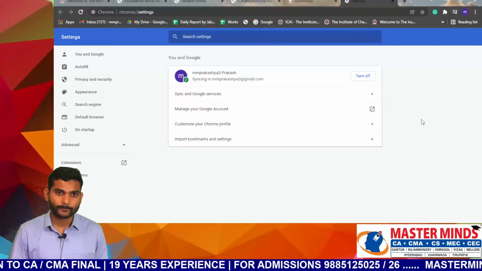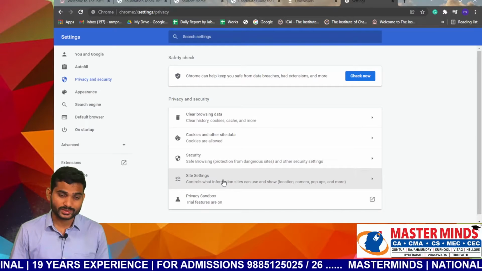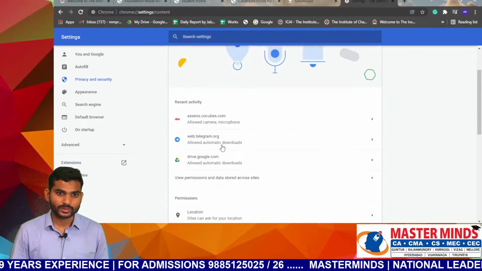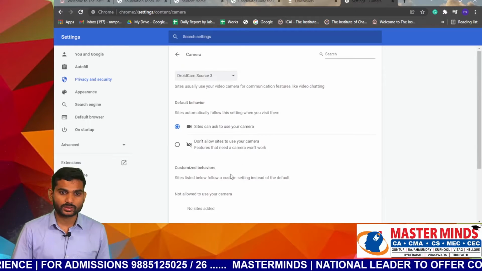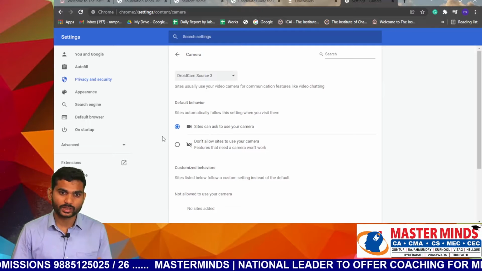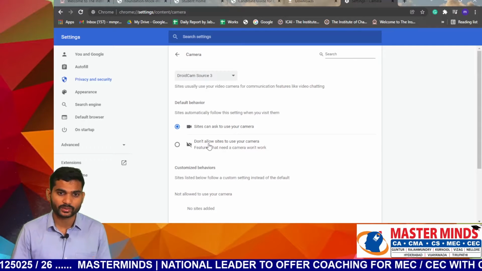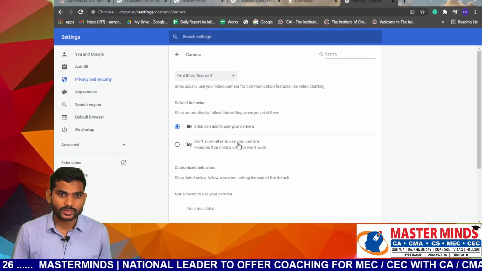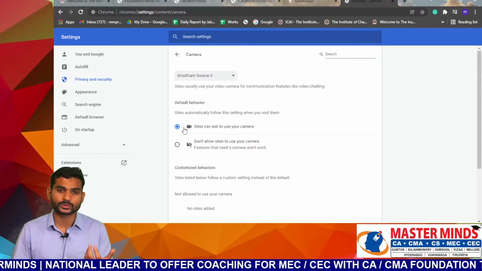You can click here, see your settings, and go to the settings. In the settings, go to privacy and security, and you can see site settings. In the site settings you can see camera and microphone. Under camera, you have the option that sites can ask to use the camera. Yes, you have to click over there. If you click the other option, the site is not allowed to use your camera. You have to click so that your site is allowed to use your camera.